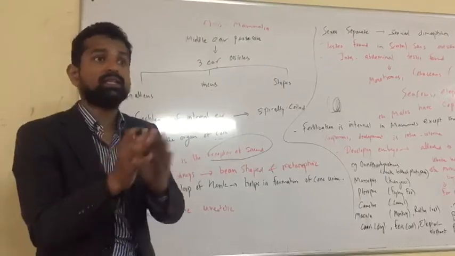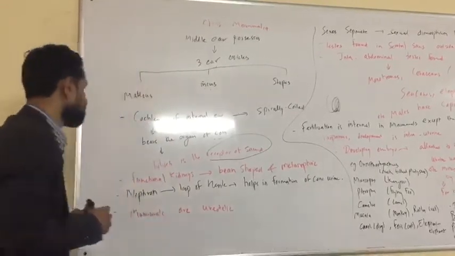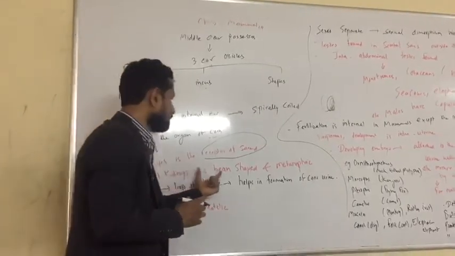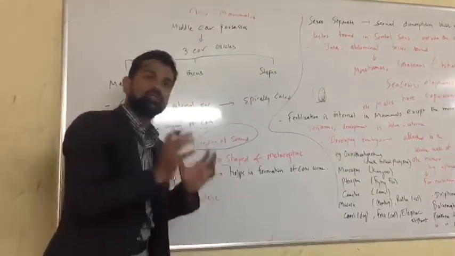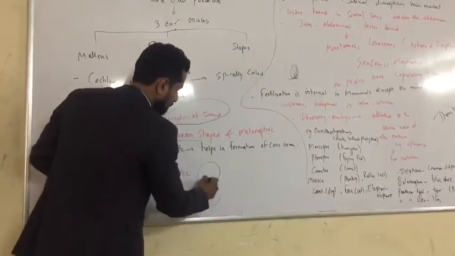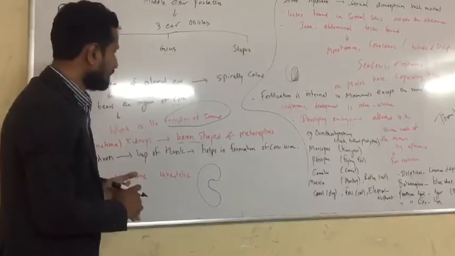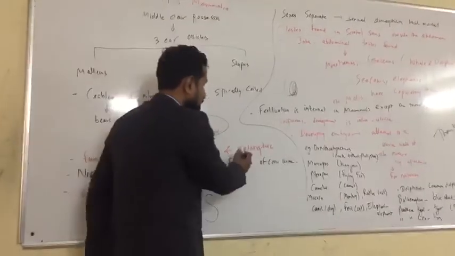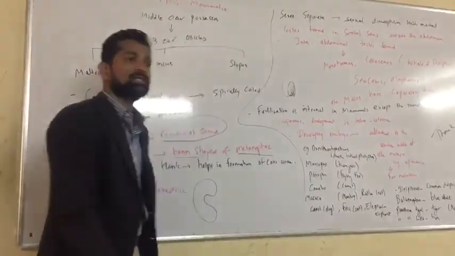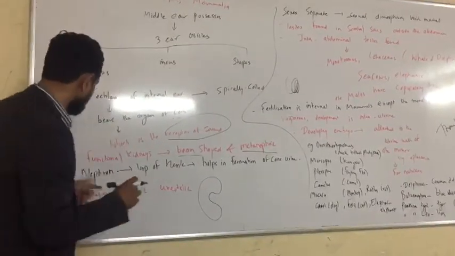Those who have a kidney will not have a renal portal system. Yesterday I discussed this point. Next point, it is bean shaped. You can see how the kidney looks bean shaped, like the seed which we cook as a vegetable. And the mammal's kidney is also known as metanephric.